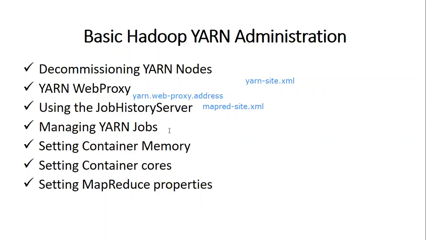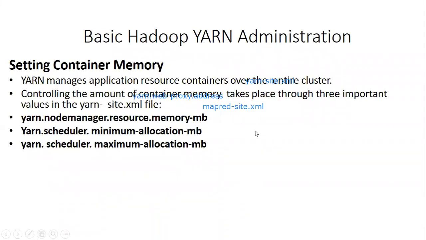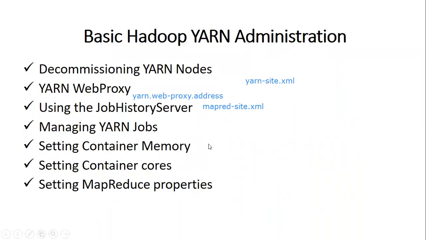Next we have managing YARN jobs. YARN jobs can be managed using the yarn application command. It will have options like -kill, -list, and -status, which are available to the administrator with this command.